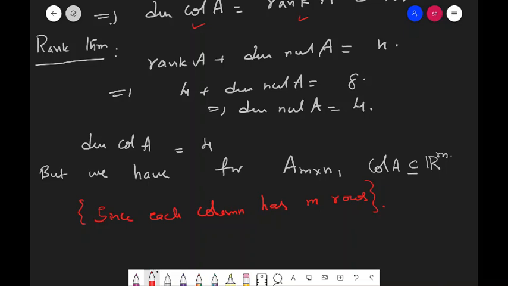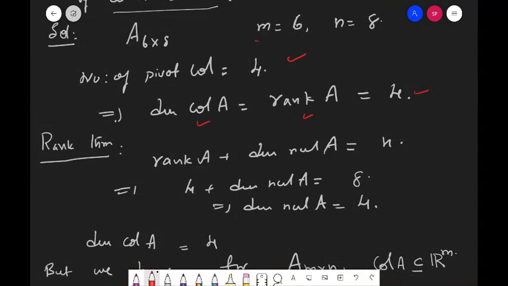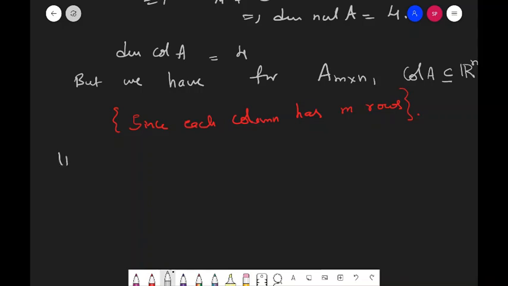So what is m for us? m is the number of rows, m is equal to 6. So m is equal to 6 implies Col A is a subset of R6,